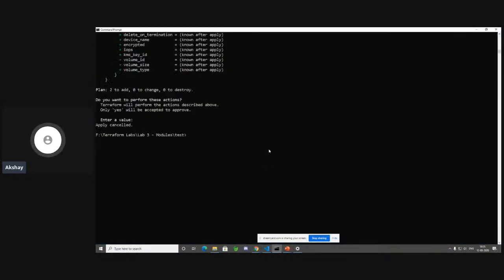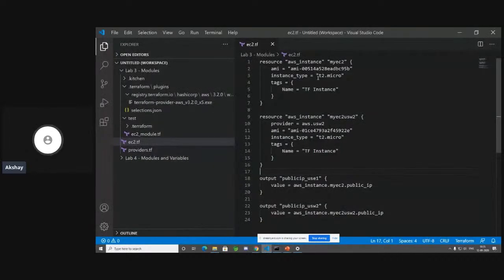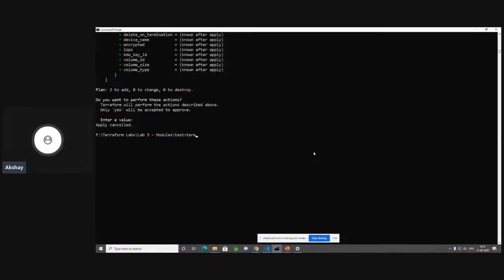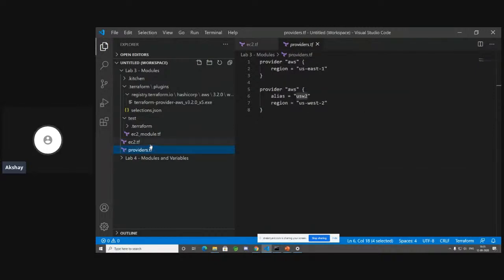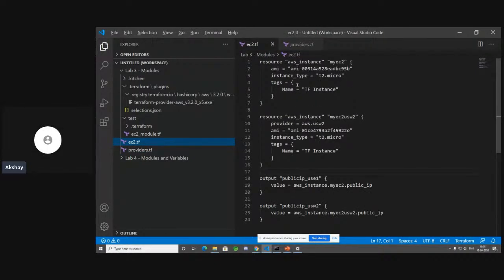Cool. Let's take a look at one or two other commands. Suppose you don't follow some kind of indentation, and you want really nice readability in your Terraform code, formatted for pretty printing. You can just do terraform fmt with the hyphen hyphen recursive flag to do it across the entire folder. Let's do recursive. Now you can see that it has done it for both of the files. Okay, it did ec2 module.tf alone.